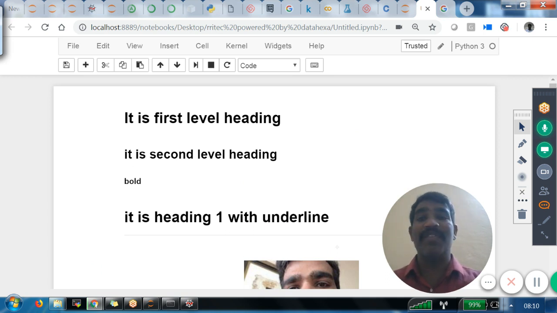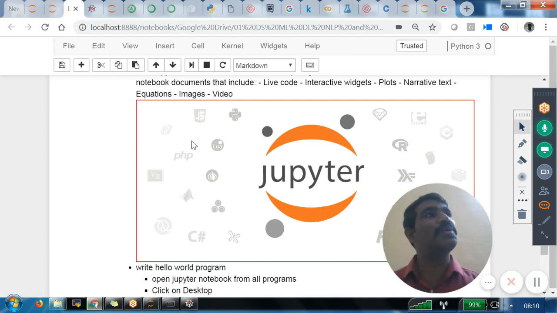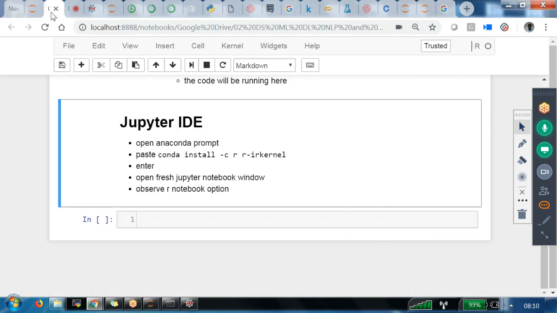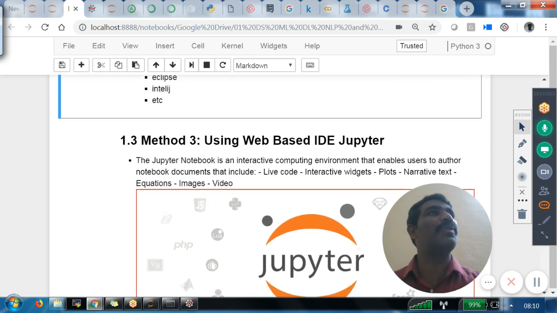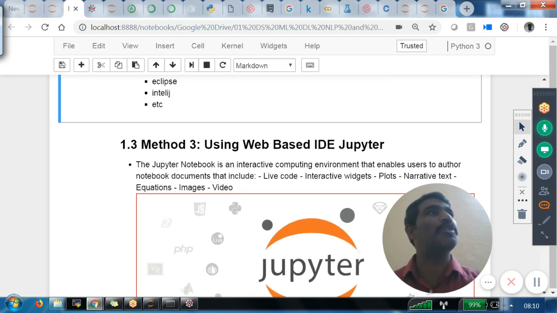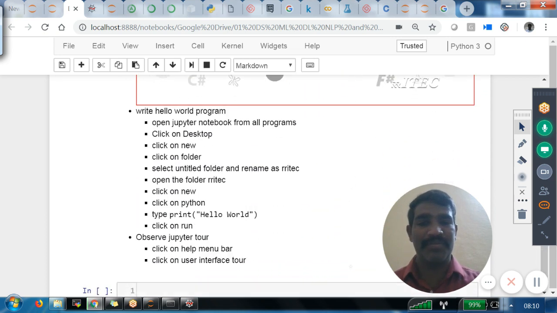Yeah. From this moment, all my demos will go on using Jupyter Notebook only. Throughout our course, mostly I want to use method 1. I won't use method 2. I will always use method 3 only. That means we'll write the programs in Jupyter Notebook. Are you clear about it?